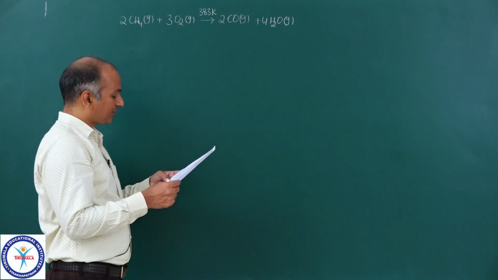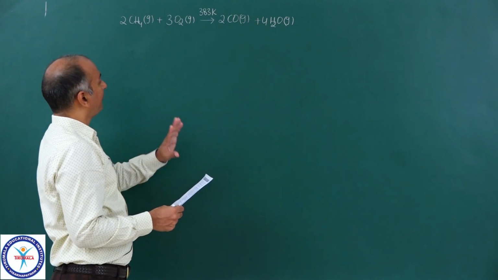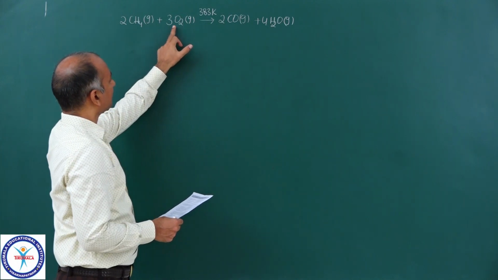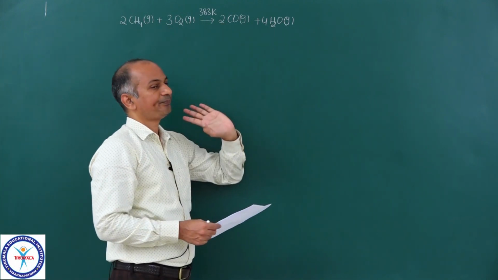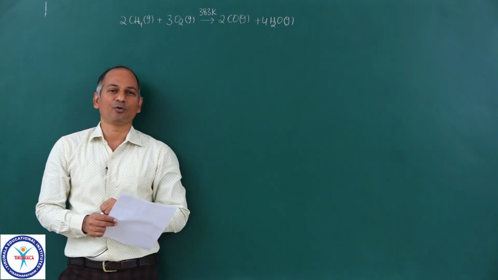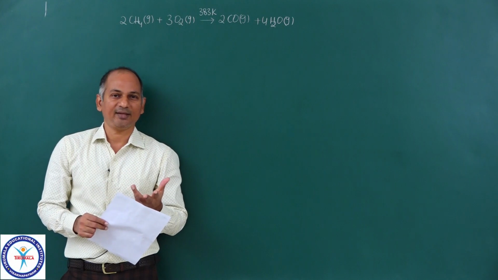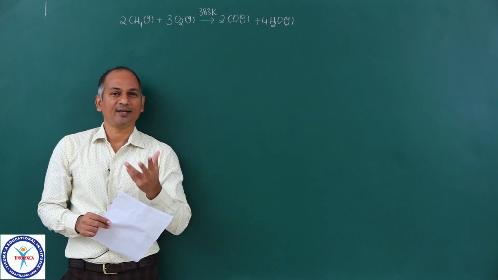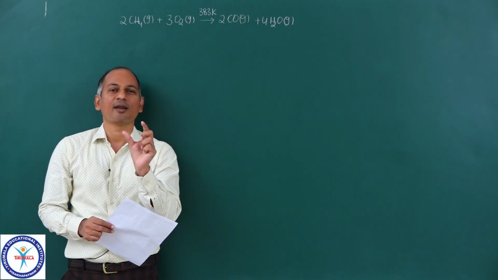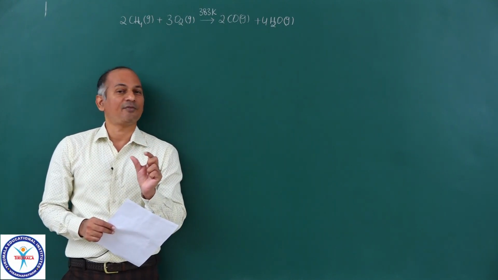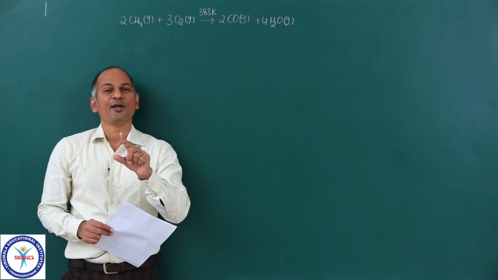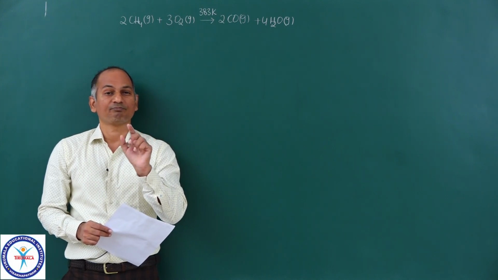Now here the moles of the two compounds, but before that, one more thing: what do these numbers signify? Actually what do you know about those numbers? Those numbers are called stoichiometric coefficients. So what do they signify? It is the ratio of number of molecules or number of atoms or number of ions. It is the ratio of number of particles. So it is the number ratio. It is not the weight ratio.